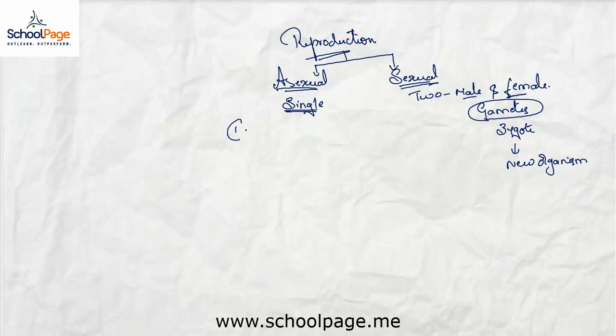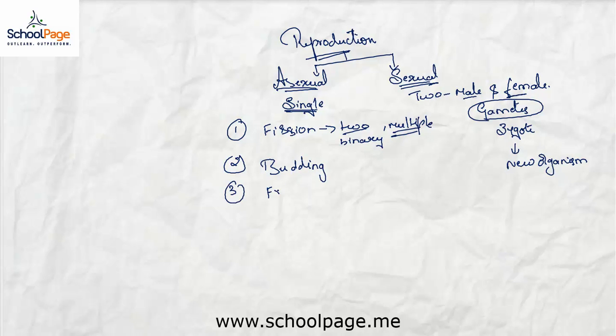So here are a few methods. One is fission. If the organism splits into two, it is called binary fission. If it splits into more than two, it is called multiple fission. The second method of asexual reproduction is budding, by the formation of vegetative buds. Third is fragmentation. The organism simply splits into two or more fragments. So that is the fragmentation method.